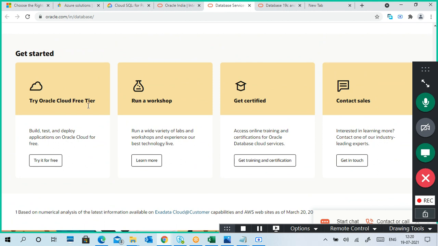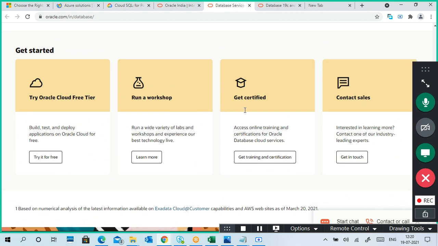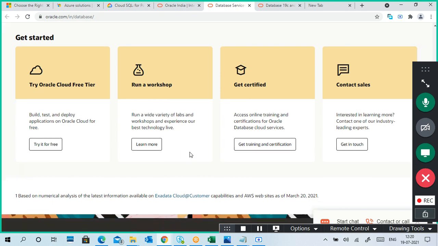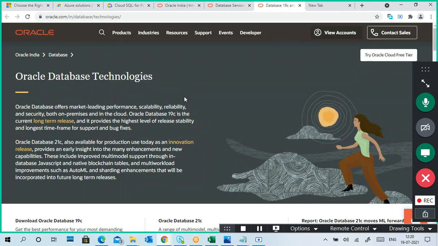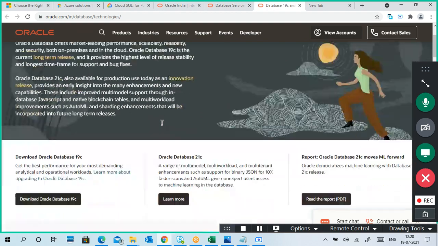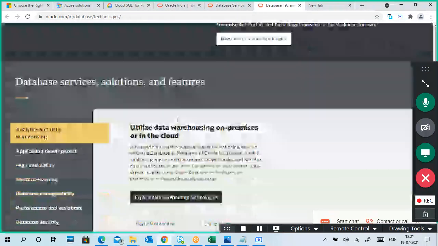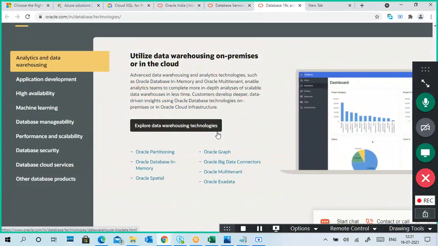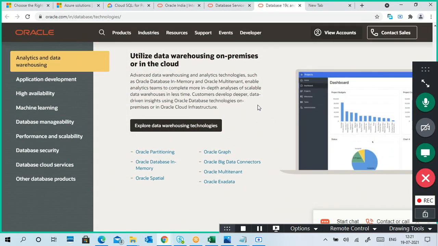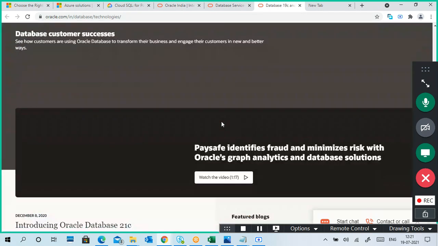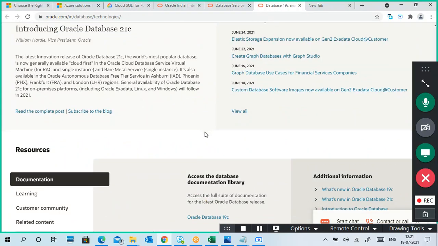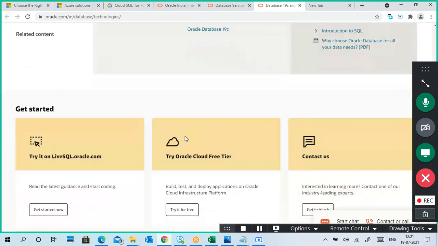Try cloud free tier workshop, get certificate, like that it is there. Very slow, disappointing. Anything they give is a huge amount of data and it is very difficult to read. You have to verify things. Documentation.